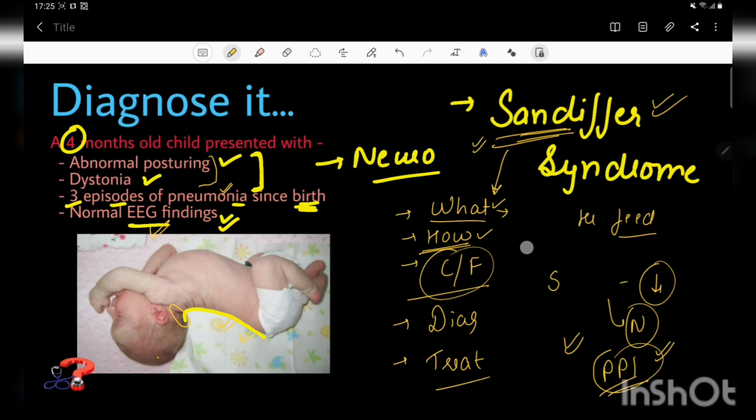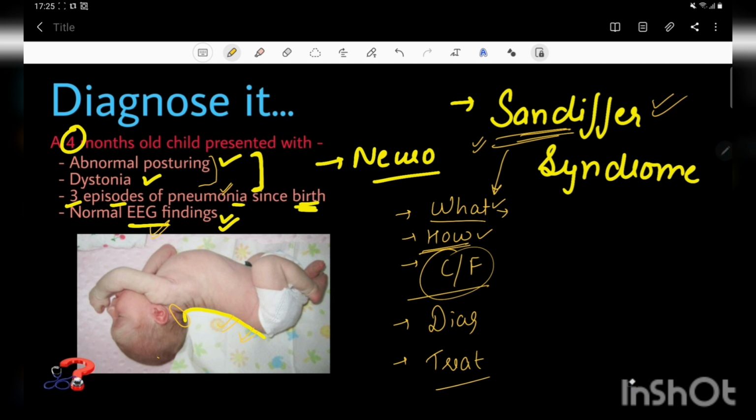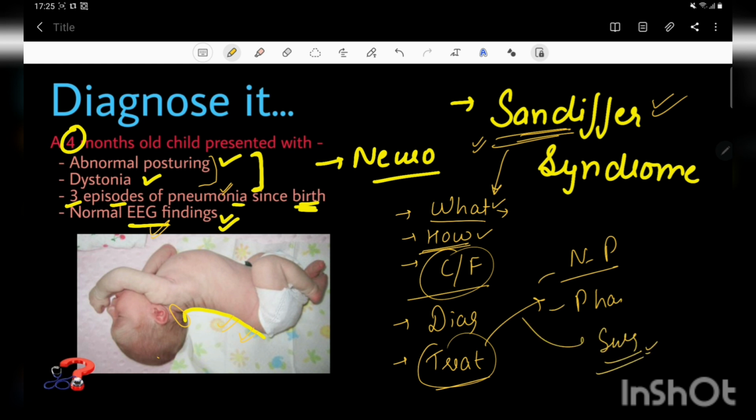Now let's come to the treatment of Sandifer syndrome. There are some modalities for the treatment: one is the non-pharmacological modality, one is the pharmacological modality, and the next one is the surgical modality. Surgical is a definitive modality, but usually we do not need it, because most of the patients can be treated by non-pharmacological modalities, and the remaining by pharmacological therapy.